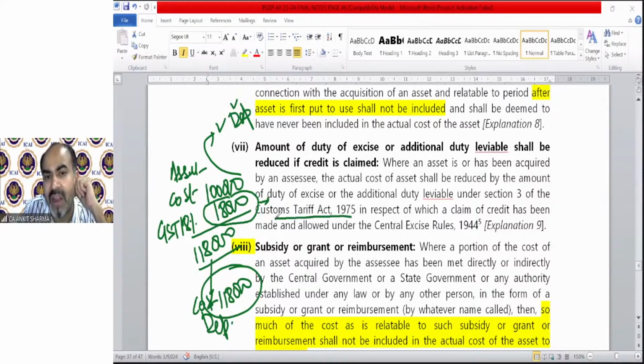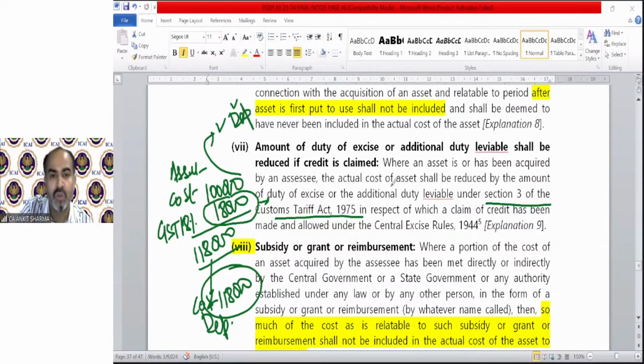When you import any article, the Customs Act is applicable and they charge a duty which is equivalent to excise duty. And in excise duty, there is a concept of CENVAT. The same credit was available. So now if excise duty or GST is applicable on import of any goods, and if you are claiming credit of any duty, remember, any duty credit that is available cannot be part of your actual cost. But if credit is not available, then that duty will form part of your cost